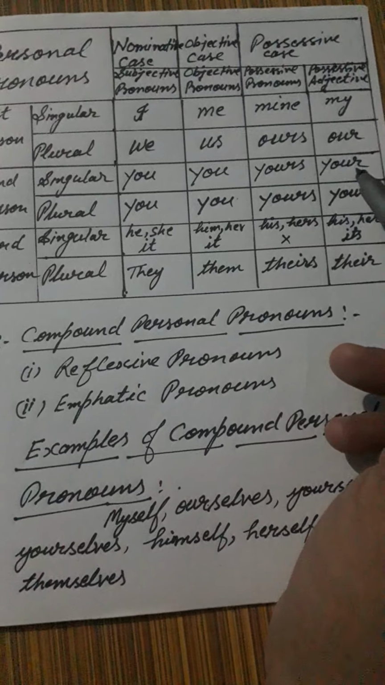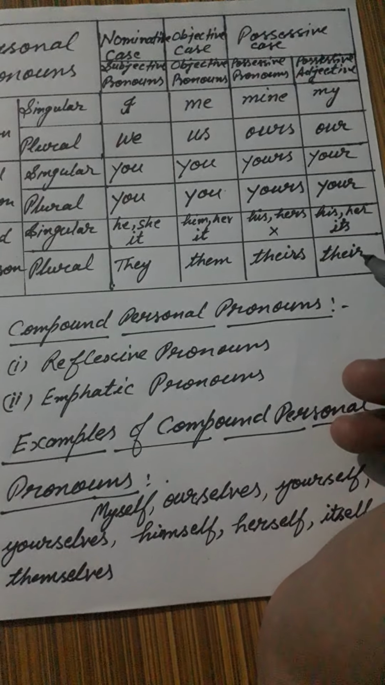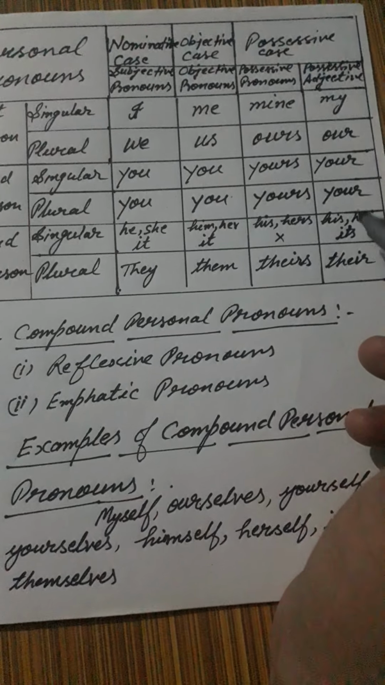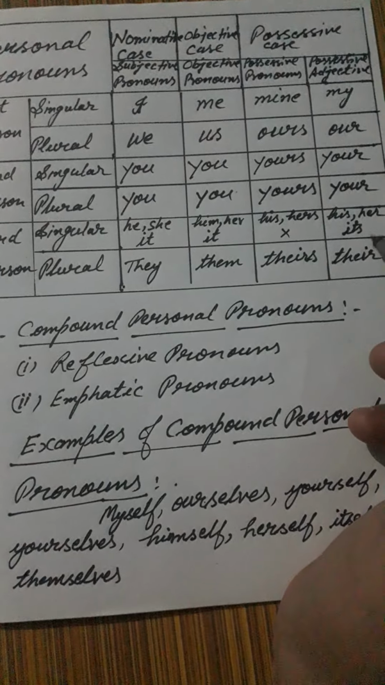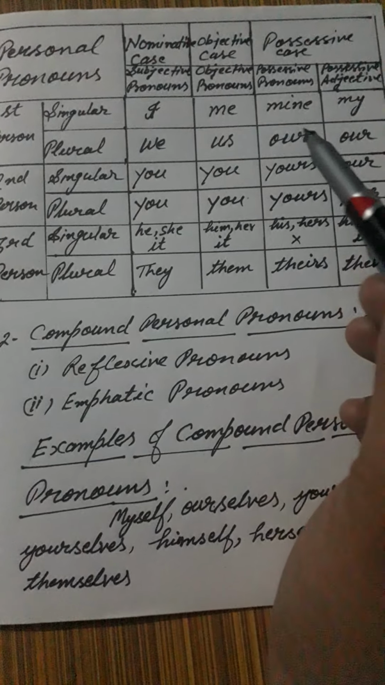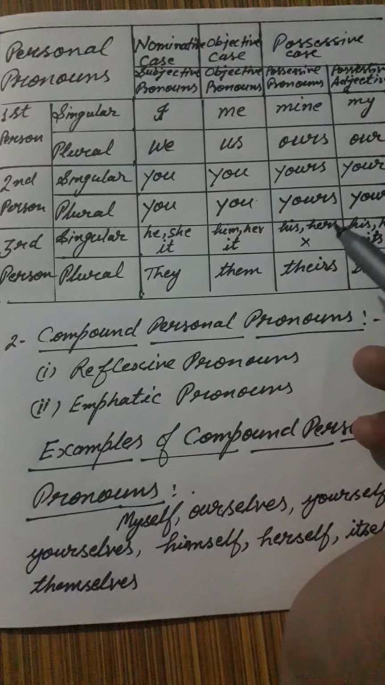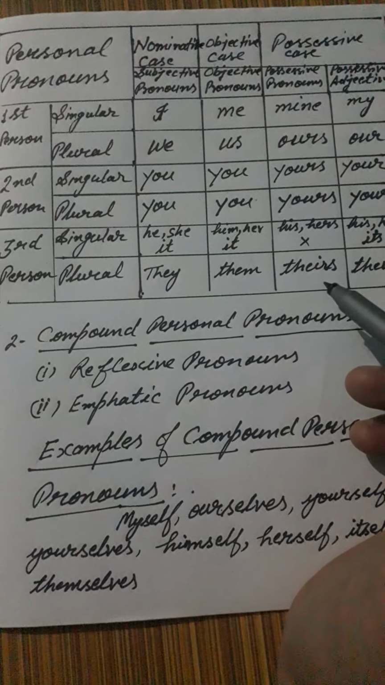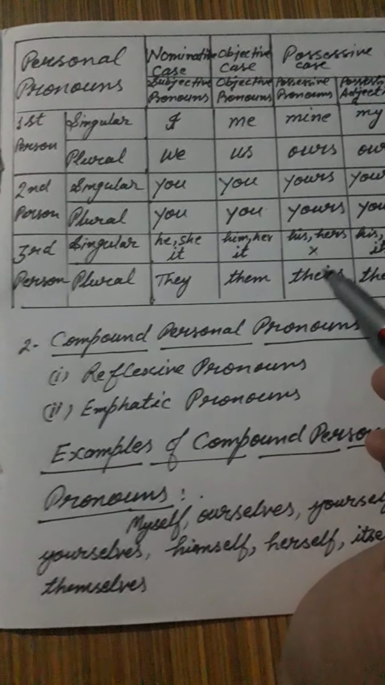My, our, your, his, her, its, their. These are possessive adjectives, not possessive pronouns. Possessive pronouns are mine, ours, yours, his, hers, theirs. This column contains possessive pronouns.